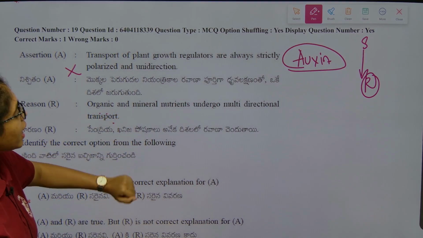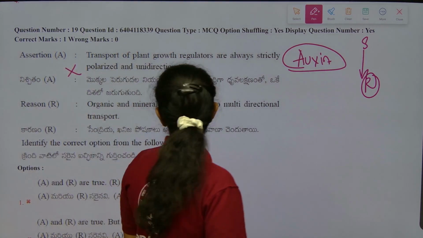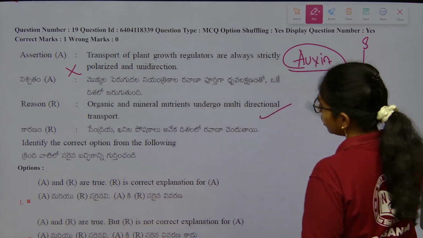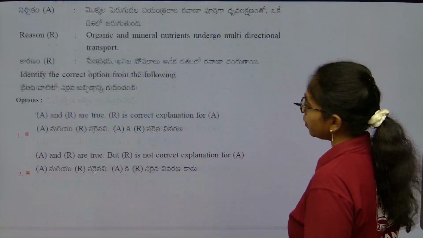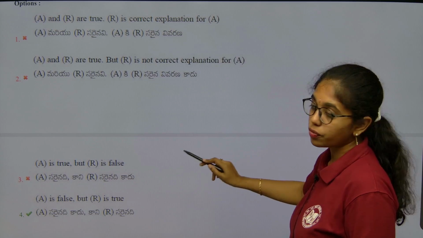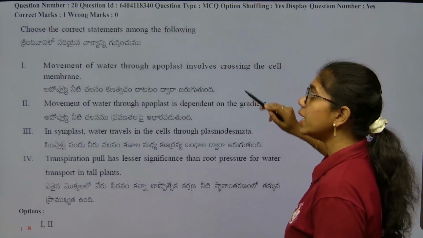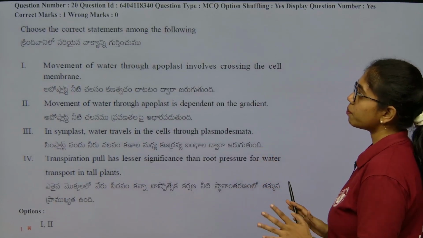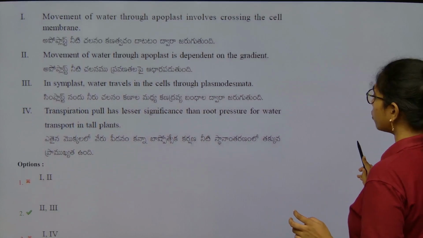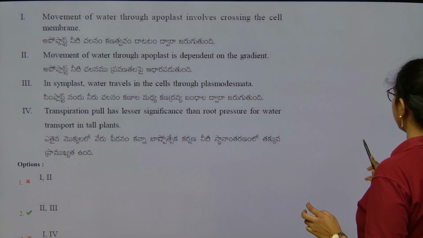Next, organic and mineral nutrients undergo multi-directional transport, the reason is true. So here we have to go with the option: assertion is false and reason is true. Next question. Here choose the correct statements amongst the following, he is saying. We have to go with the correct statements.